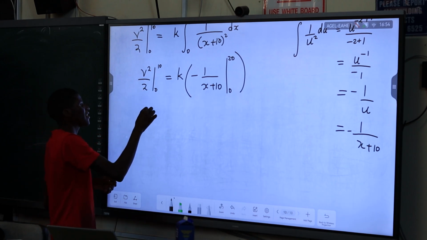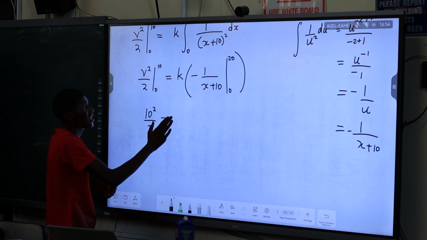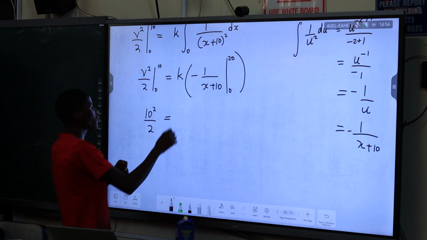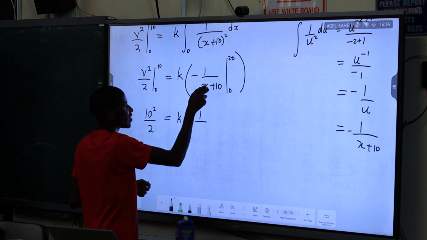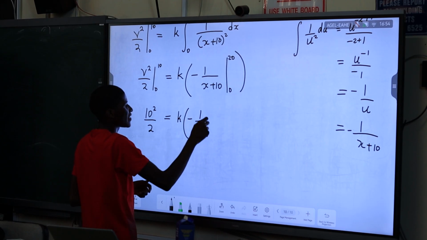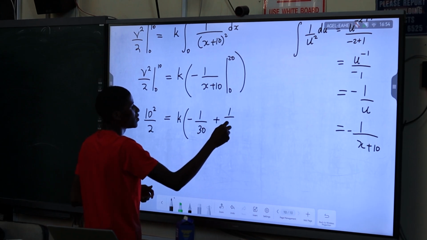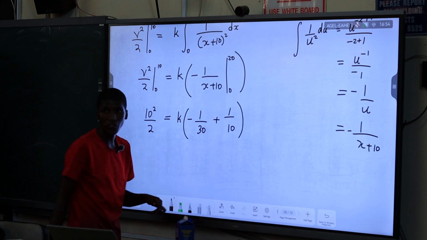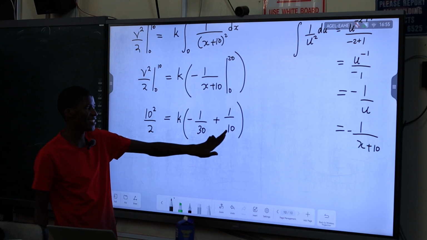Then all you have to do is substitute and get the answer. Substituting, we have 10 squared over 2 minus 0 squared over 2, which is going to be 50 on that side. Here we've got our constant k times minus 1 over x plus 10. Substitute 20: minus 1 over 30. Substitute 0, the lower bound: 0 plus 10 is 10.